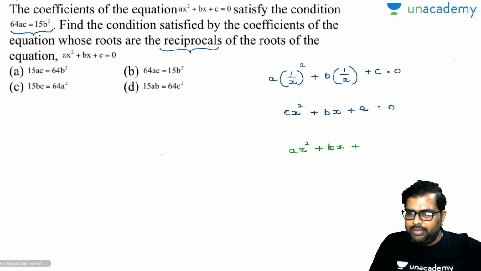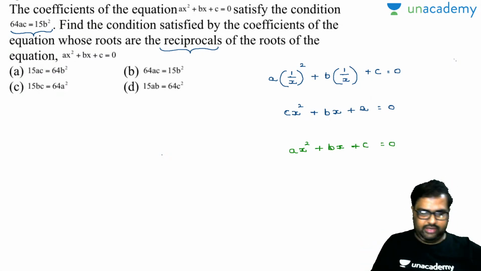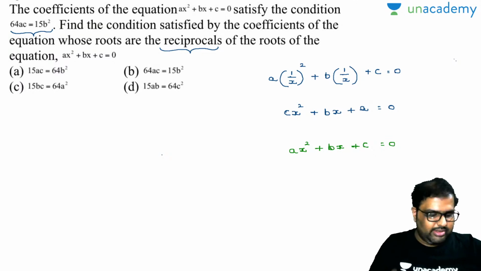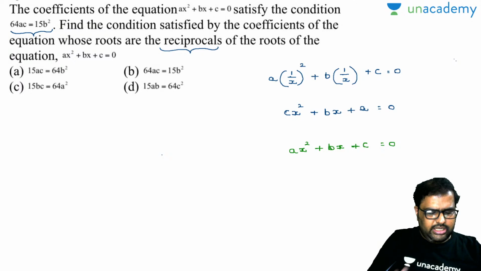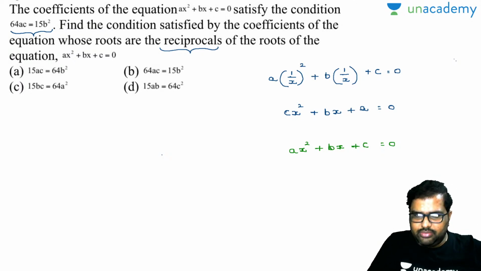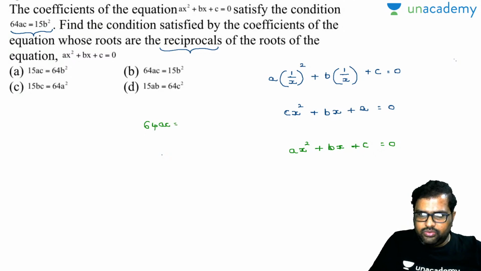Now, did your a and c get replaced, I mean shuffled? No, it didn't get shuffled. So automatically 15b square will be the same only. a plus c came, c plus a came, a into c or c into a, both will be the same and your answer will be the same: 64ac is equal to 15b square.